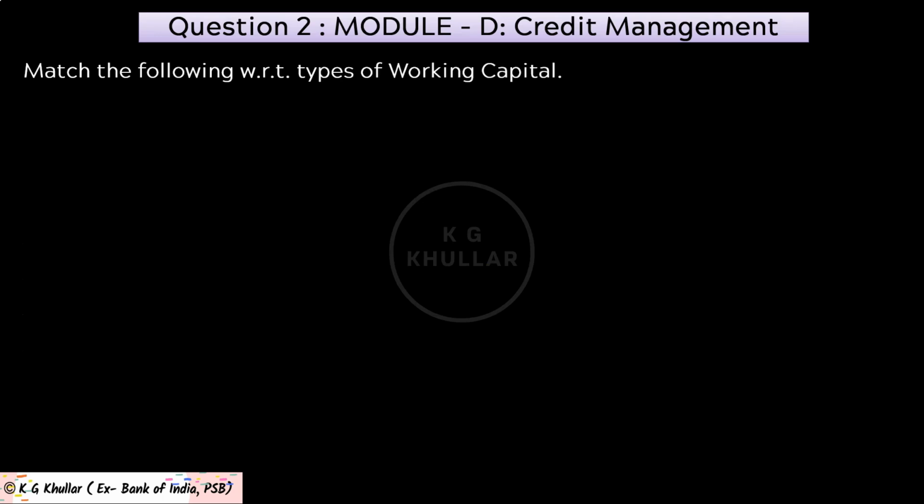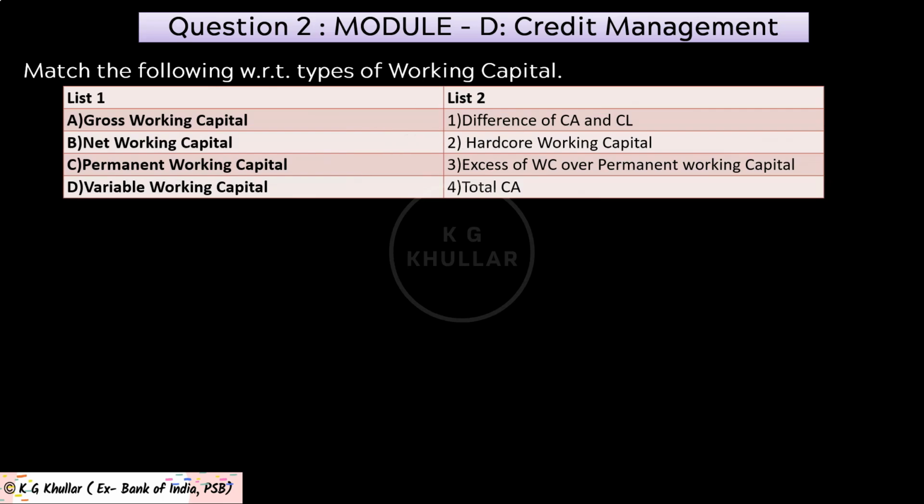Now here also match the following with respect to types of working capital. Now as usual, in first column we are given different working capitals and second column explains those working capital. Now these answer choices are also given to you. Now friends, to answer this question we need to discuss different types of working capital.